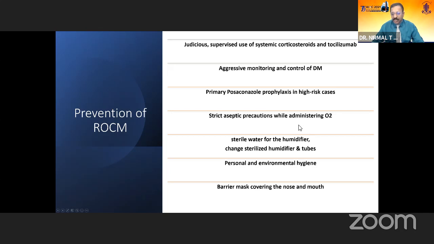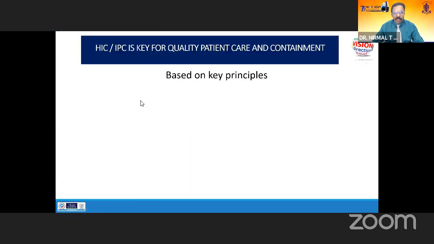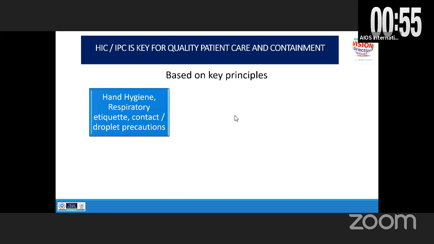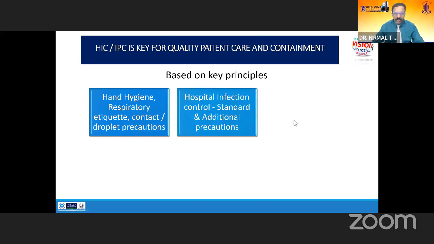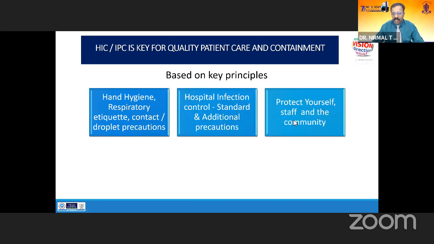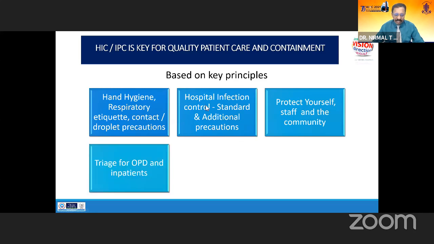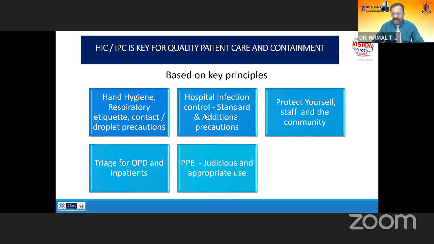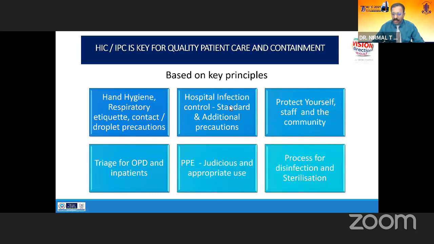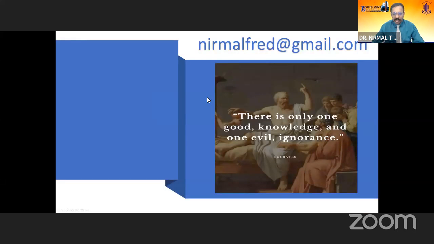And also personal and environmental hygiene is taken care of, and a barrier mask covers the nose and mouth all the time. So the key for quality patient care and infection containment is hand hygiene, respiratory etiquette, contact and droplet precautions, standard and additional precautions protecting yourself and the staff, triage for OPD and inpatients, judicious and appropriate usage of PPE, and a good process for disinfection and sterilization of key clinical areas.